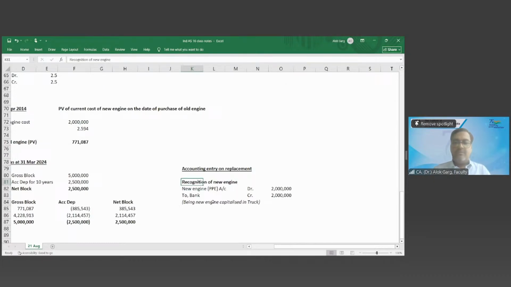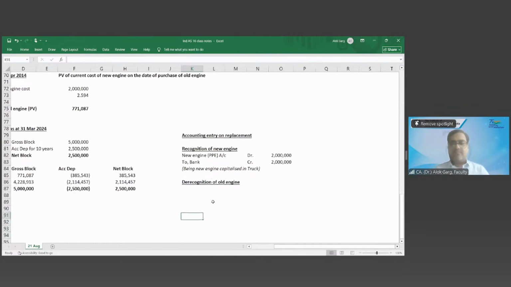And now, de-recognition of old engine. What is the accounting entry for de-recognition of old engine? Bank account debit? Sir, old engine credit, and debit to loss on replacement, right? Because you haven't received anything. Loss on replacement account debit.